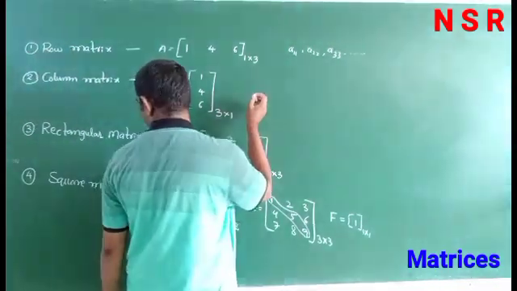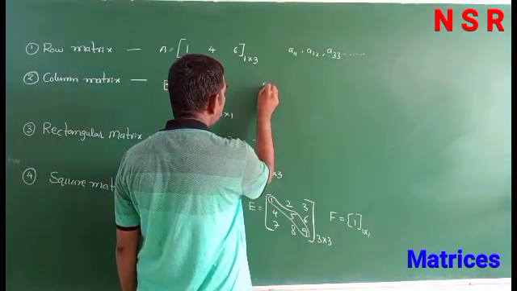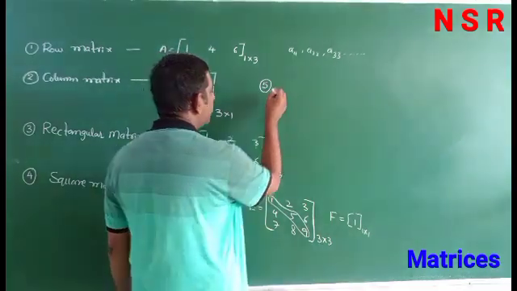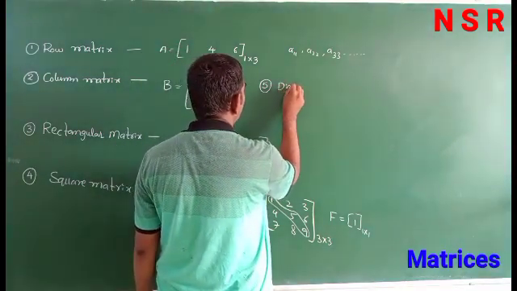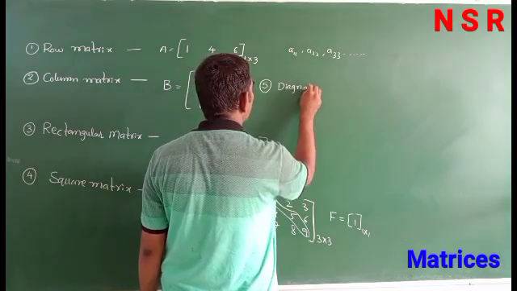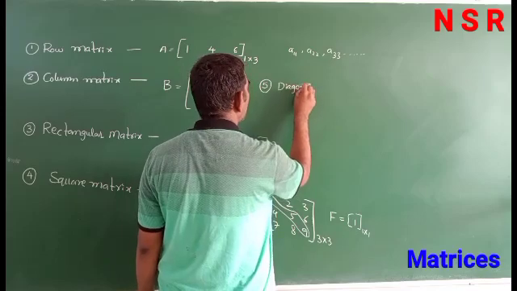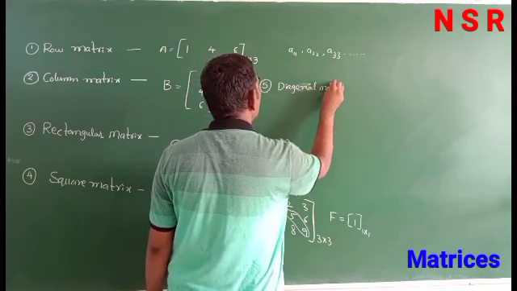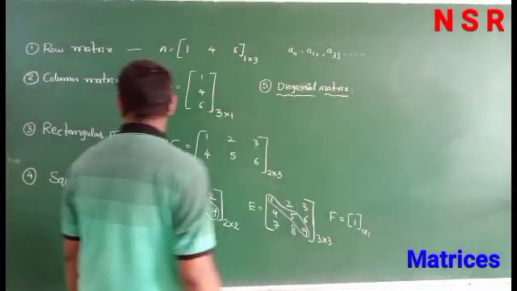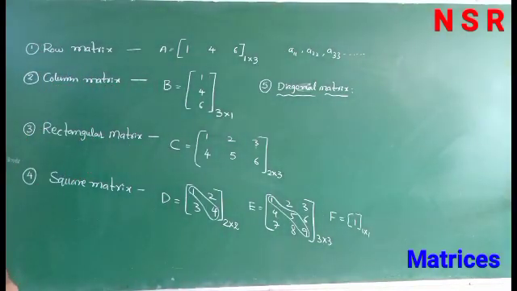So the next definition, after square matrix, is diagonal matrix. First one is row matrix: a matrix that contains only one row. Next, a matrix that contains only one column is a column matrix.